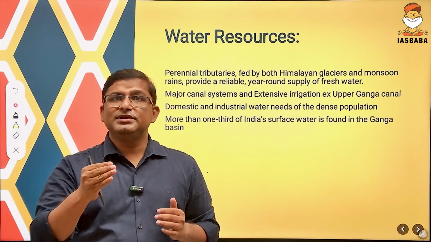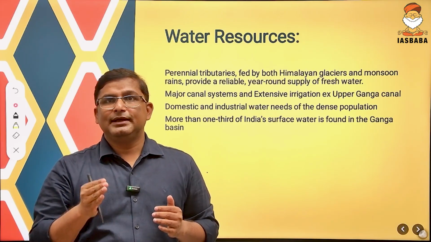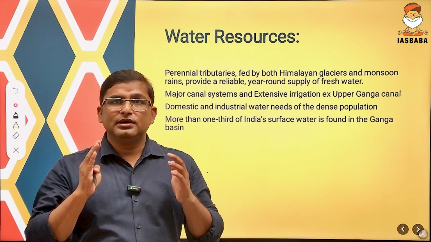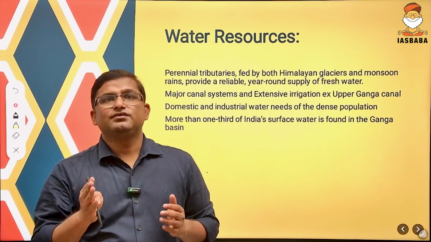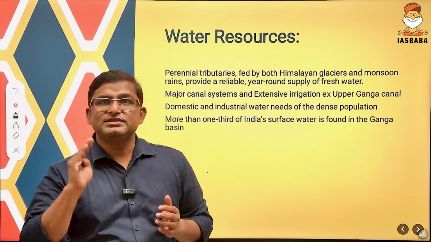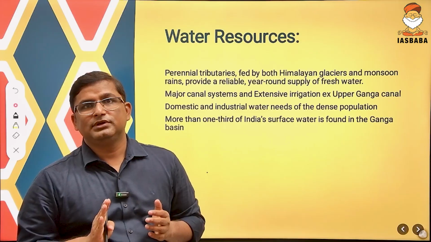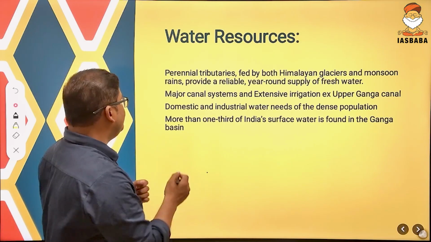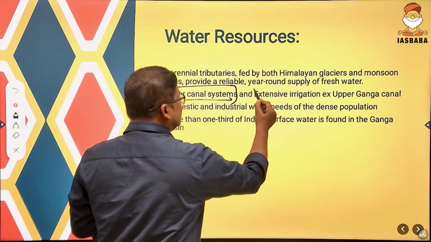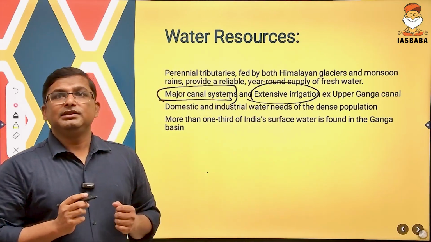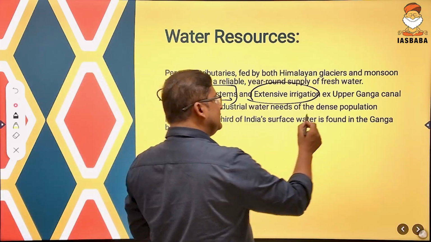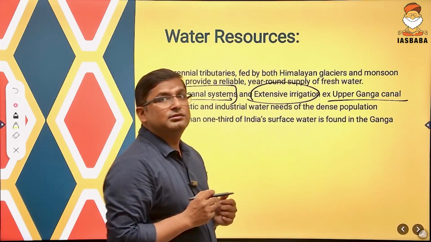But Ganga river basin is a Himalayan river basin, and due to the Himalayan glacier and monsoon rain, Ganga provides fresh water all throughout the year, and that is necessary for human beings to survive. And due to this, there are major canal systems and extensive irrigation opportunity in the Ganga river basin area. For example, you can write the example of Upper Ganga Canal.